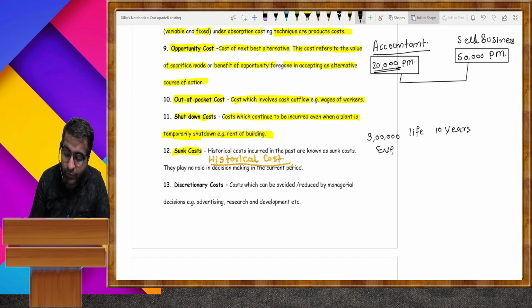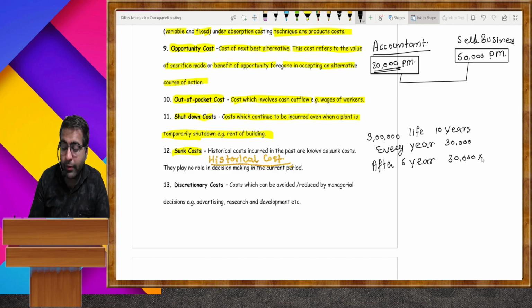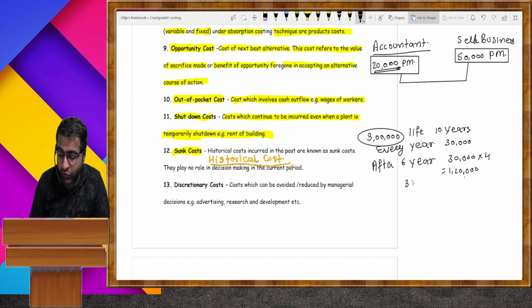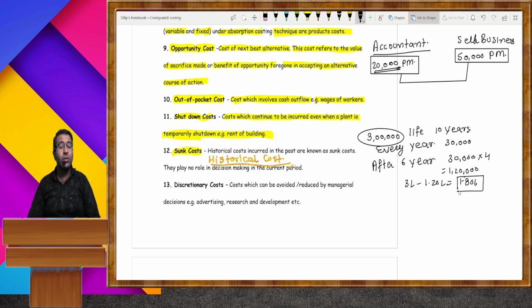So every year it is used around 30,000. After 6 years, its cost is 30,000 multiplied by remaining life 4, which equals 1 lakh 20,000. You purchased it for 3 lakh and the remaining value is 1 lakh 20,000. 3 lakh minus 1 lakh 20,000 equals 1 lakh 80,000. Then this 1 lakh 80,000 is regarded as the sunk cost.